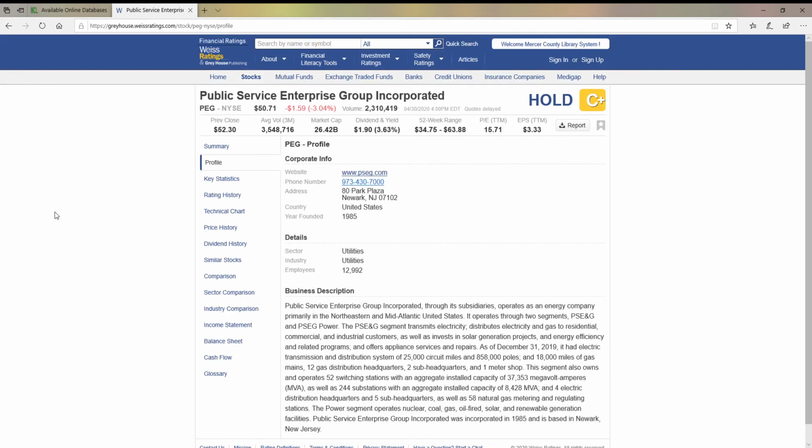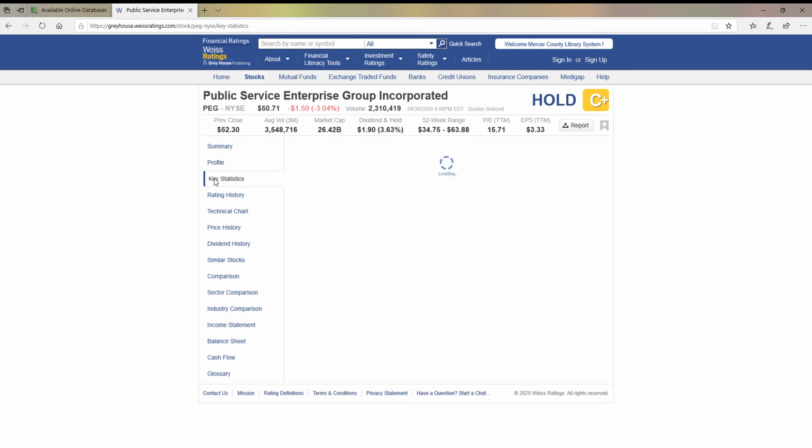On the profile page, you're going to get text which gives an explanation of what exactly this company does, how to contact it, and what its sector is. In this particular case, we're looking at utilities. You also see employment information here as well.